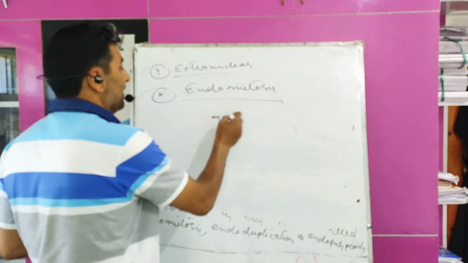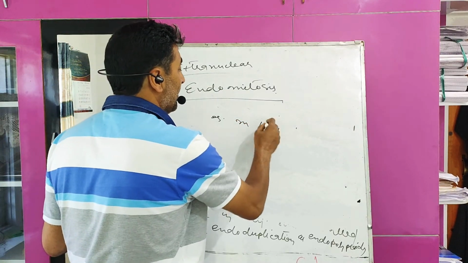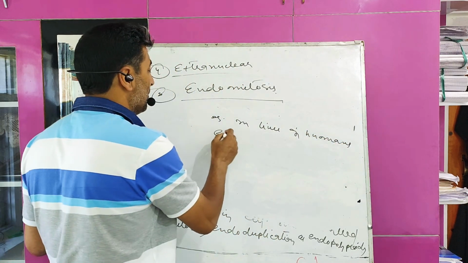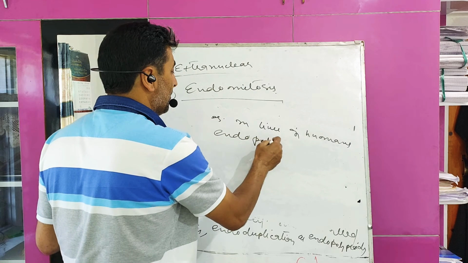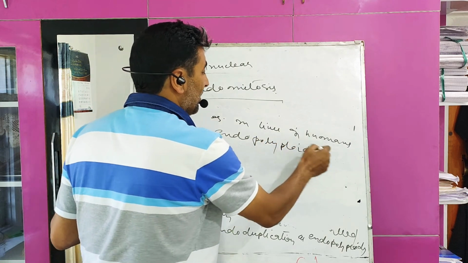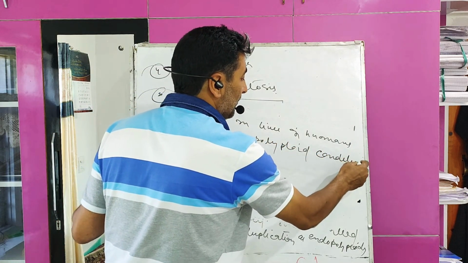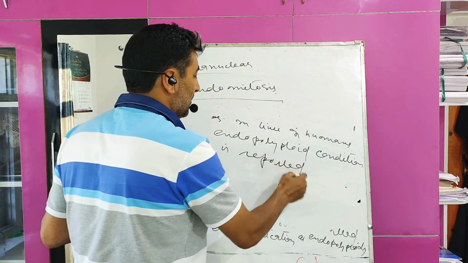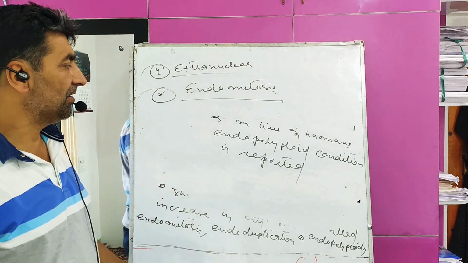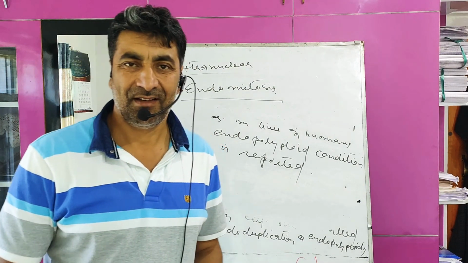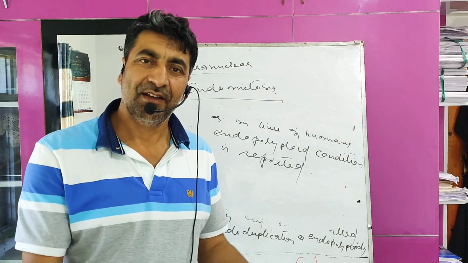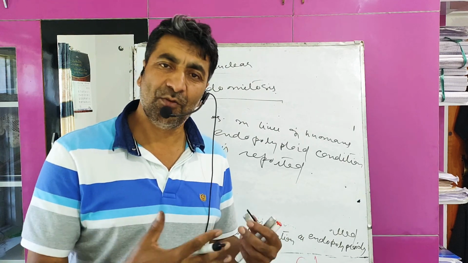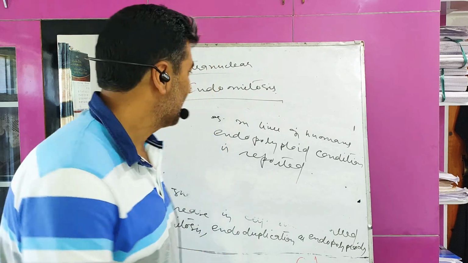Example: this endomitosis is reported in the liver of human beings. So in abnormal cases in our liver, this endomitosis occurs. Endopolyploid condition is reported.